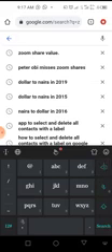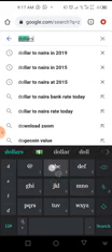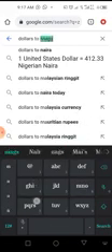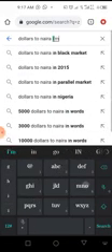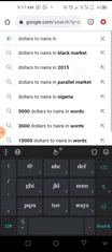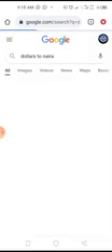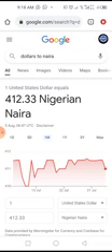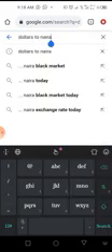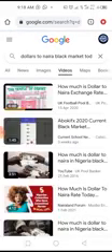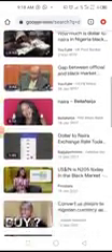Now, the naira equivalent in 2021. So let us see how much naira to dollar is in 2021. So dollar to naira in 2021. Or let's just say dollar to naira, so it gives us the most recent. Okay. So it is currently saying it is 412. But let us look at the dollar to naira black market rate.